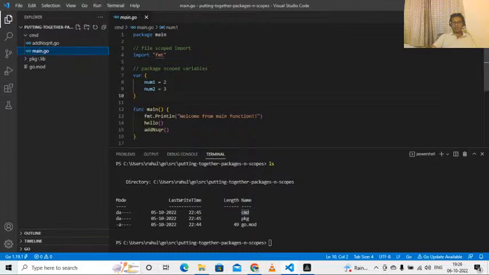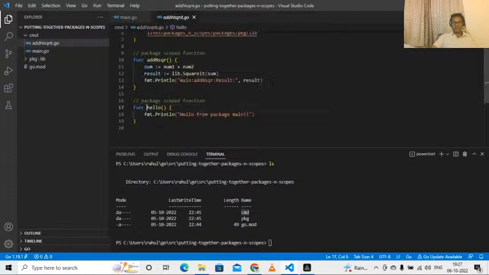Inside the CMD directory, there is main.go where I have created a main function. I have also declared two package scoped numeric variables, num1 and num2, with values 2 and 3. These variables, because of their location of declaration, automatically get package scope. Inside main, the first statement just prints a welcome message from the main function. Then I'm calling a function named hello. The first letter of this function is not capital. That means this function is not from outside this package. It's from the same package.